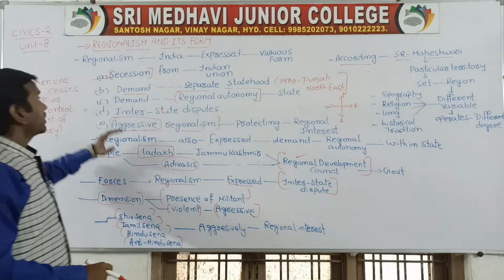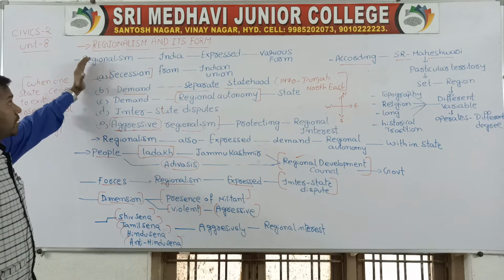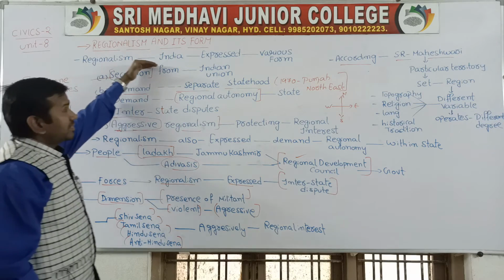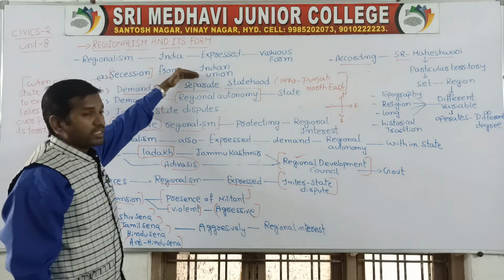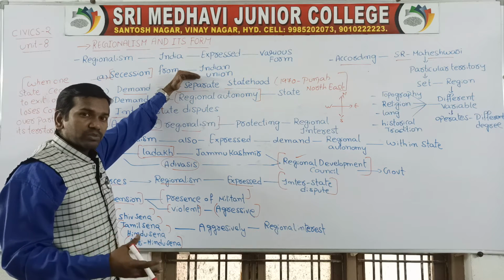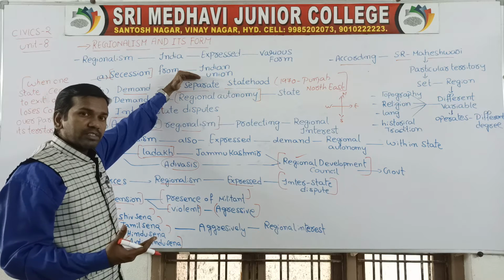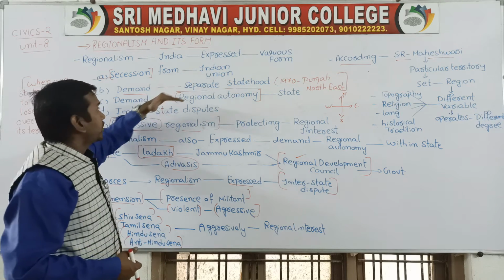What we have discussed here are regionalism and the various forms of regionalism. Once again, in India regionalism was expressed in various forms: secession from the Indian Union, when a state ceases to exist or loses control over other territories. When the demand is for separate statehood, that is also a form of regionalism.